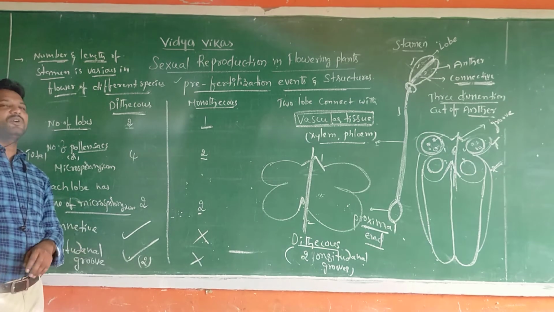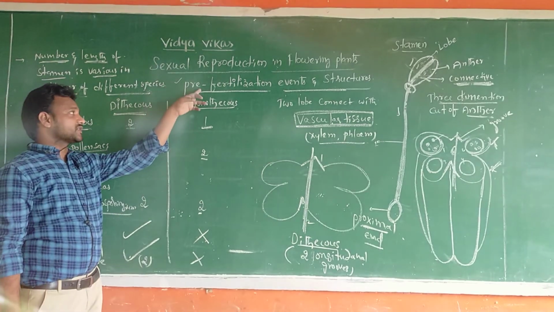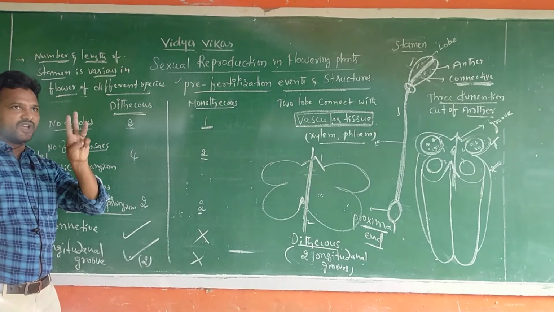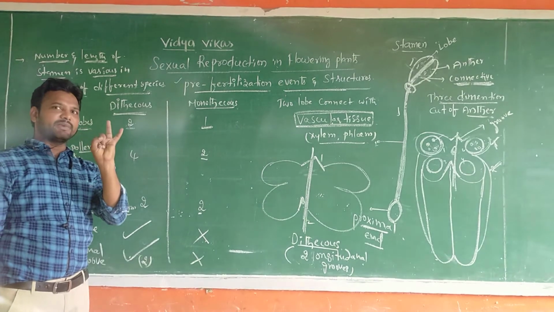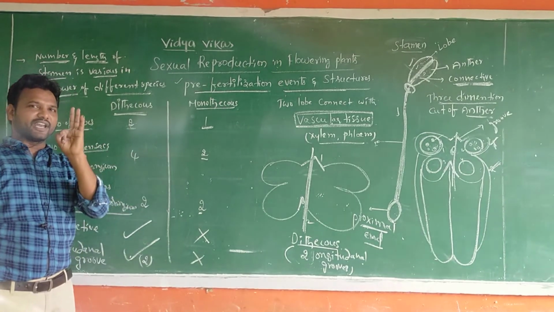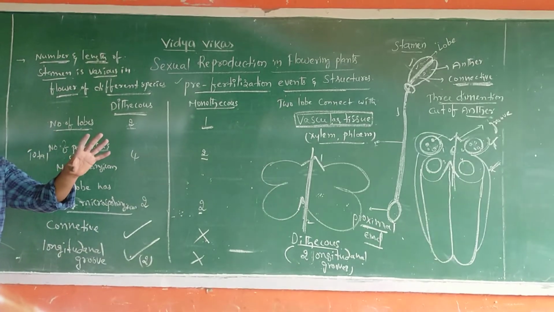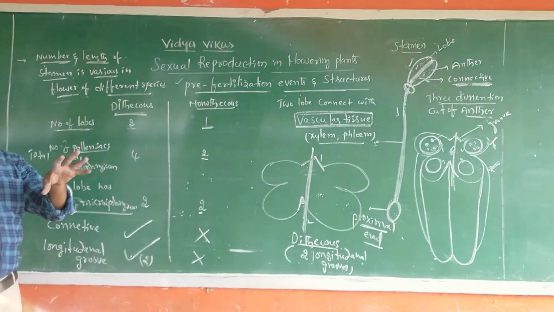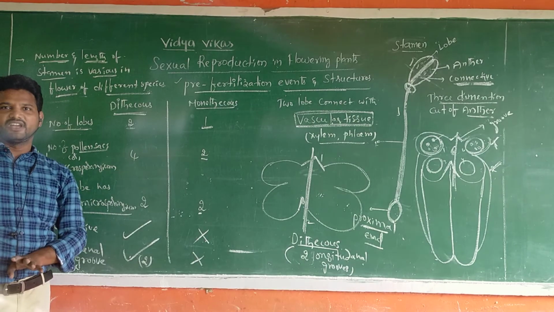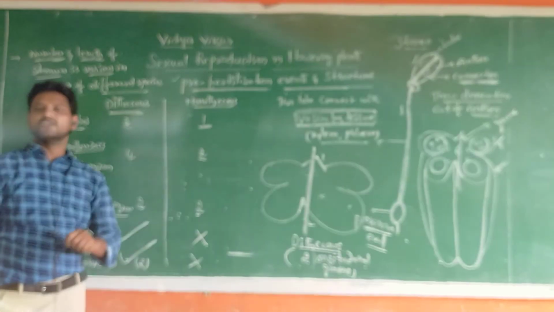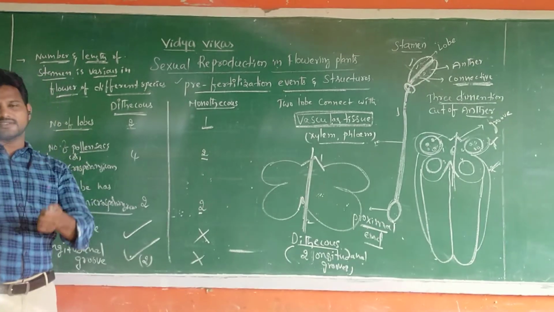So this is totally about today's topic. That is pre-fertilization events. The three pre-fertilization events: one is the stamen, second one microsporangium, third one pollen grain. Today we completed stamen. What is stamen and what is its structure? This will be completed today. And next we go for the next topic, that is microsporangium. It will be discussed in tomorrow's class.